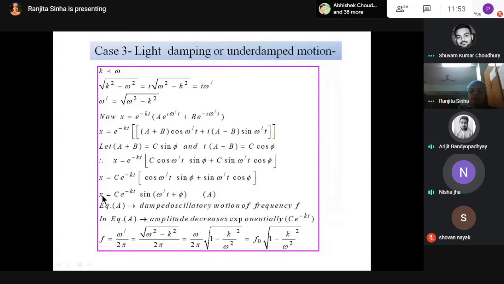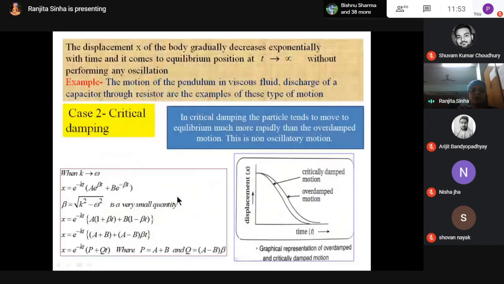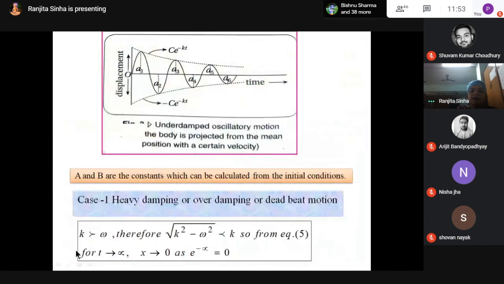But this amplitude is decreasing with time. Sine part means oscillatory motion. This is light damping, so we can get oscillation. But for the high damping case and the critical damping case, we are getting no oscillation because there is no sine and cosine part. So at t equal to infinity, it is directly going to 0.